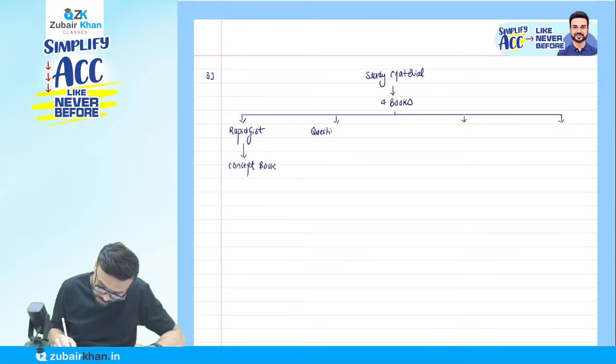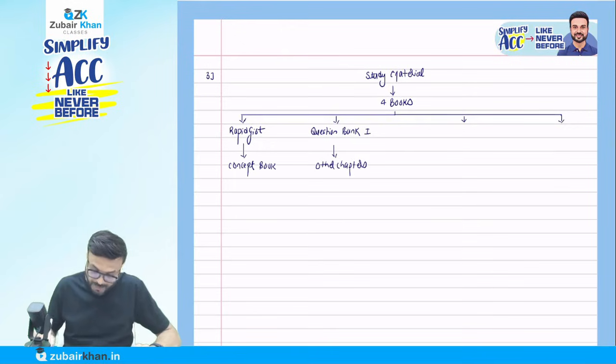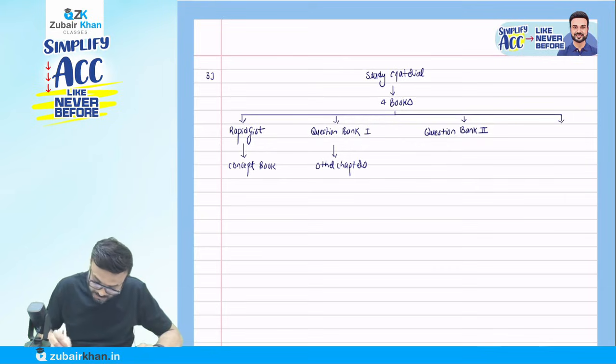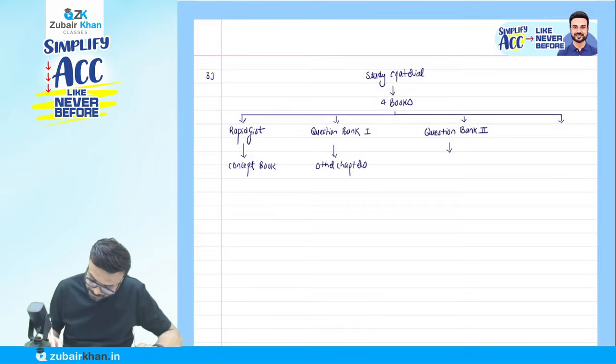Question bank. Question bank 1. Here you have questions of all the other chapters. Question bank 1: all other chapters. Now question bank 2. Write it down. Question bank 2 is on all accounting standards.